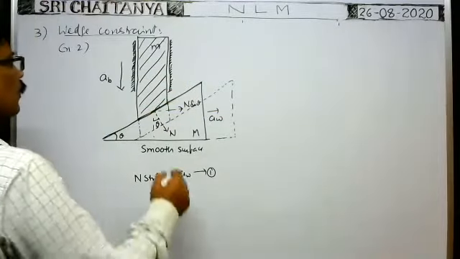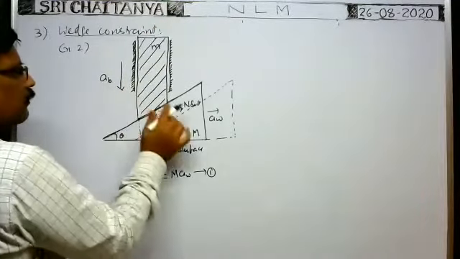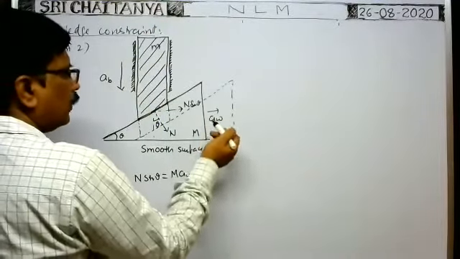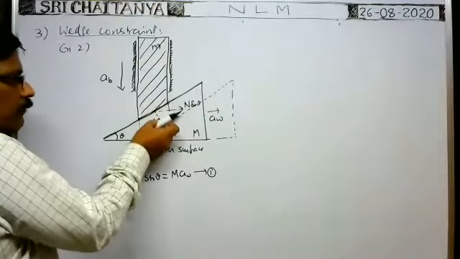Now, here the block comes down with an acceleration AB and the wedge moves towards the right with an acceleration AW, but they always maintain the contact between the block and the wedge.